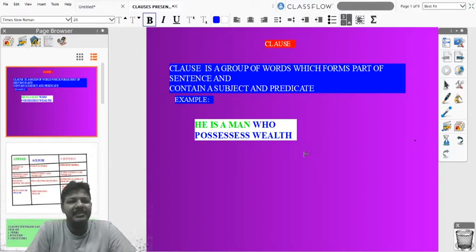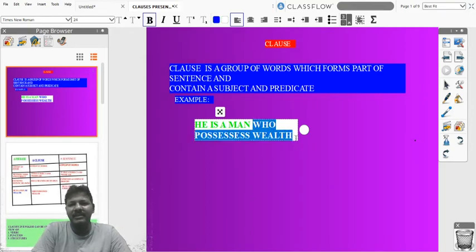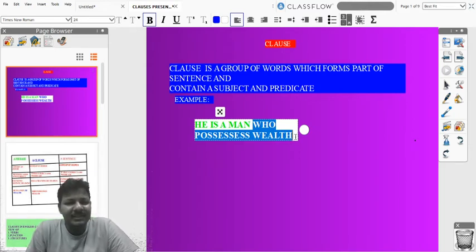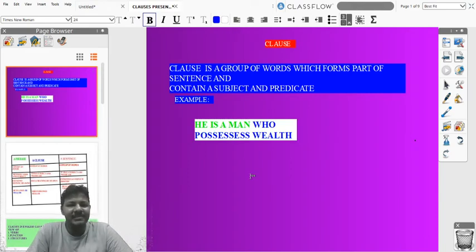Here is my presentation, friends. Now you can see on the screen: he is a man who possesses wealth. It is the larger sentence, friends. In this sentence, the letters in blue color are the clause. The text I highlighted is the clause. Who possesses wealth is the clause, and it's a small part of the larger sentence, and it has a subject and verb in it, friends. What are subject and predicate in a sentence, friends? Let me give an example.